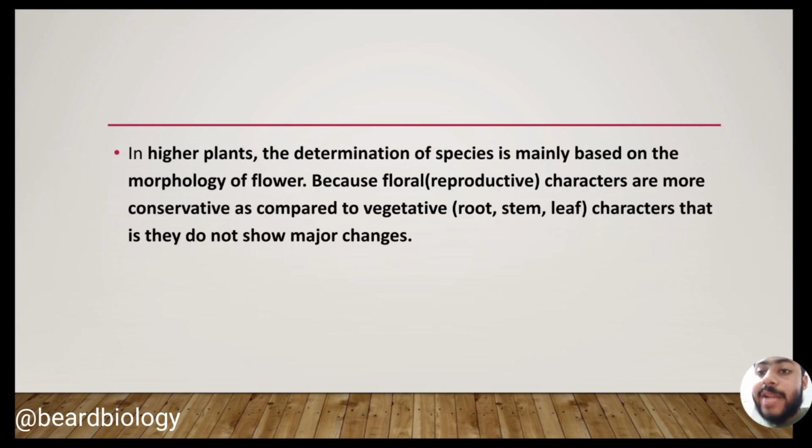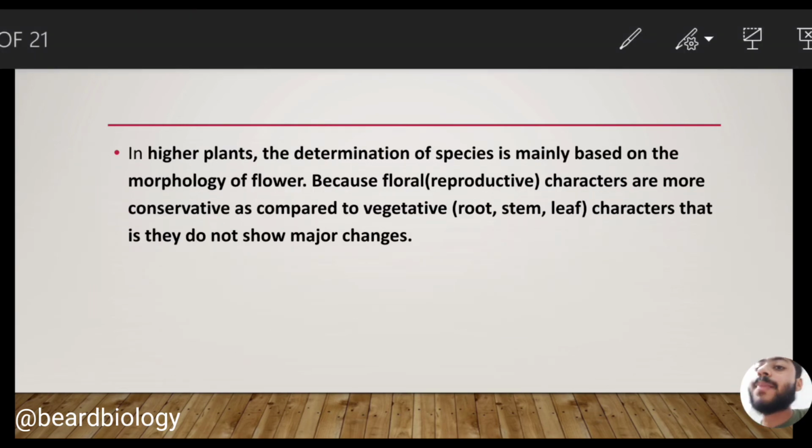Now let me come to the modern concept of the species in the case of plants. In the case of higher plants, the determining measure is the morphology of the flower. The determination of the species is mainly based on the morphology of the flower.